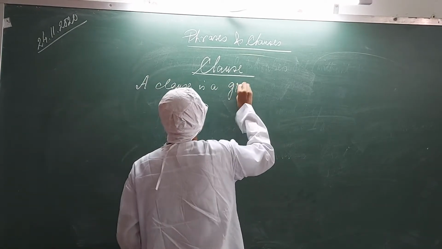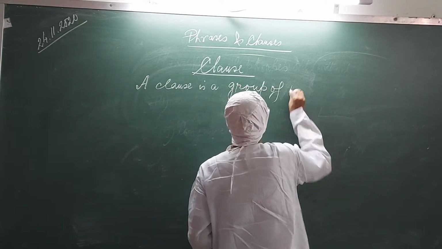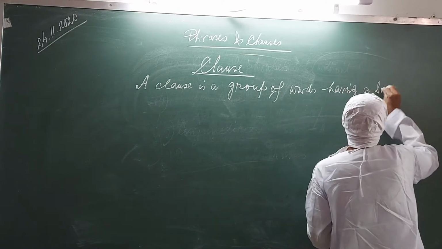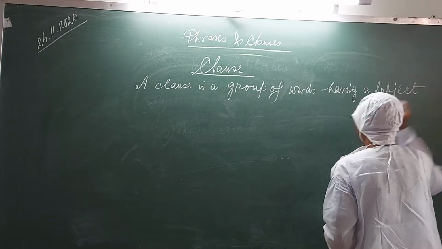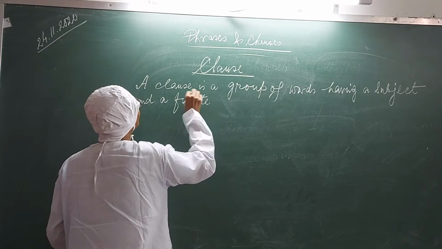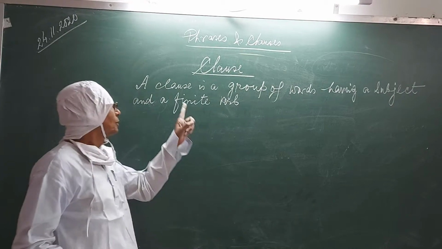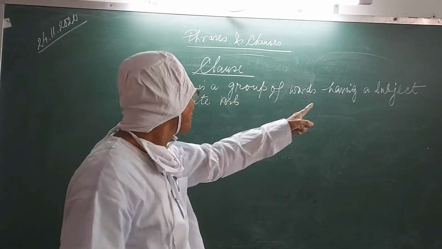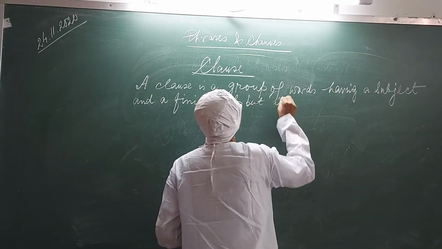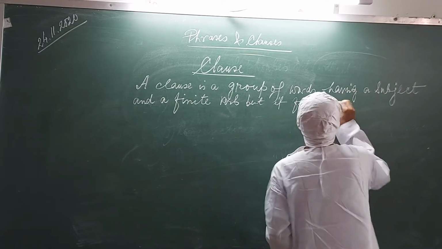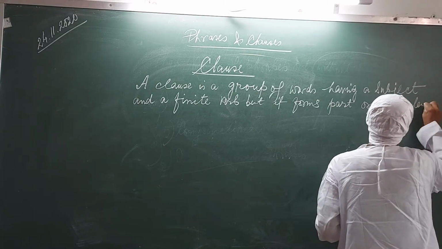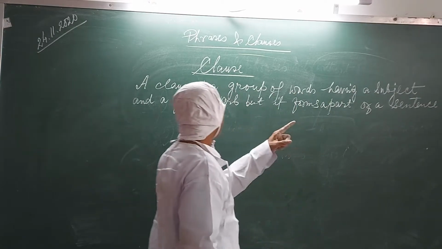A clause is a group of words having a subject and a finite verb, but it forms part of a sentence. It forms a part of a sentence.